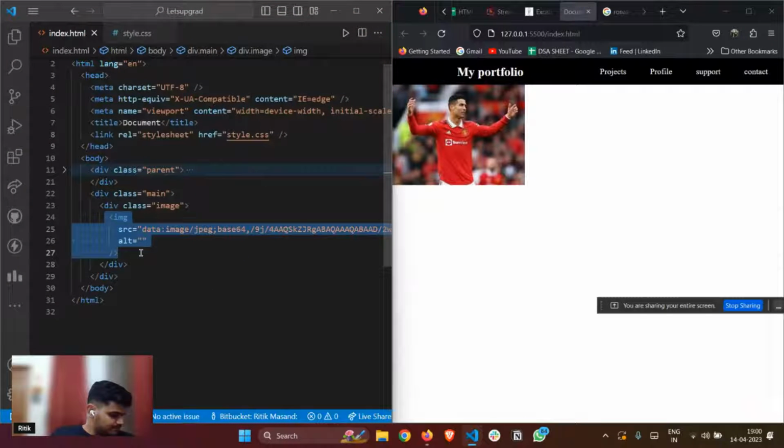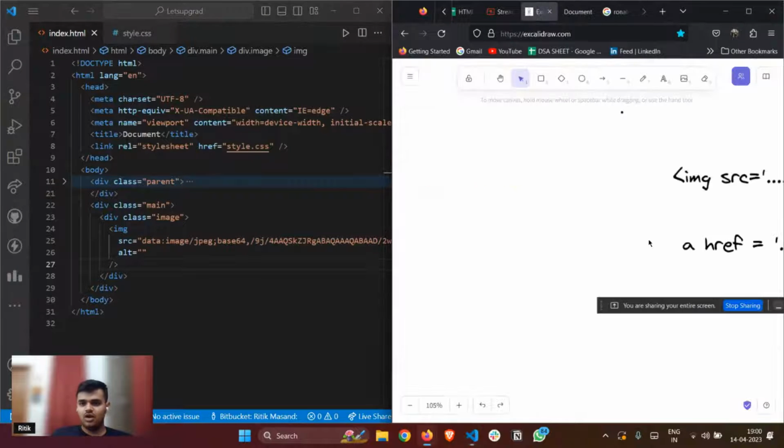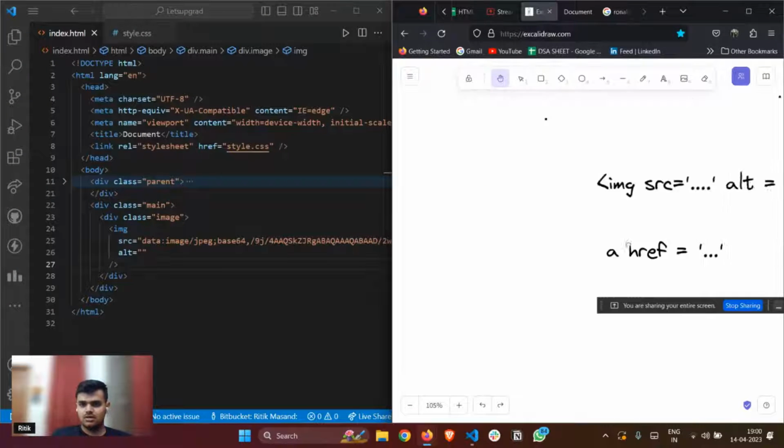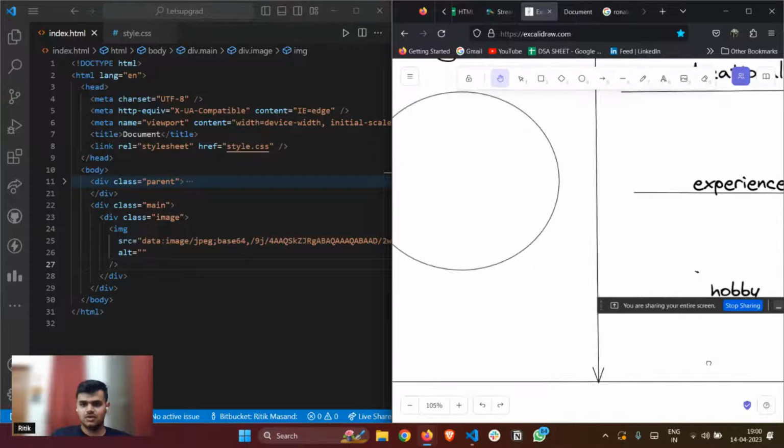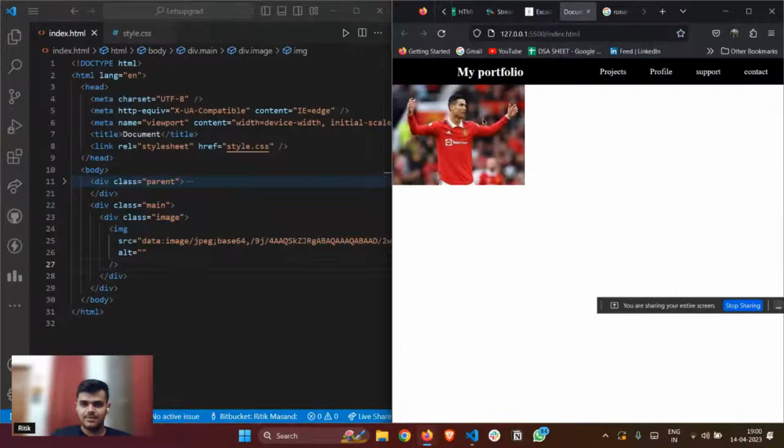Okay, so now what have we got? We have got the image here as well. Now what do we have to do? We have to apply flex to it. So this is my image, and before that, this is my main container. It has a div called image, right?